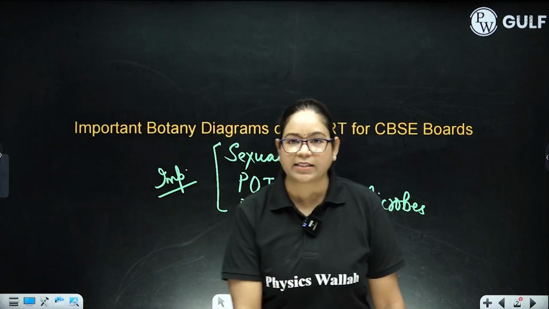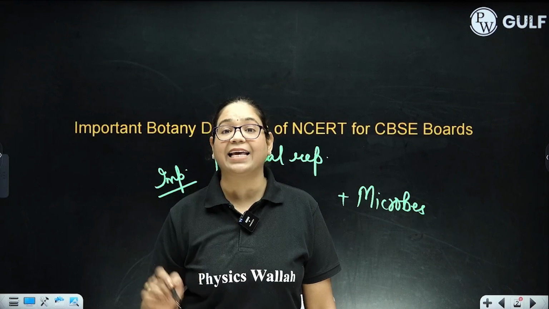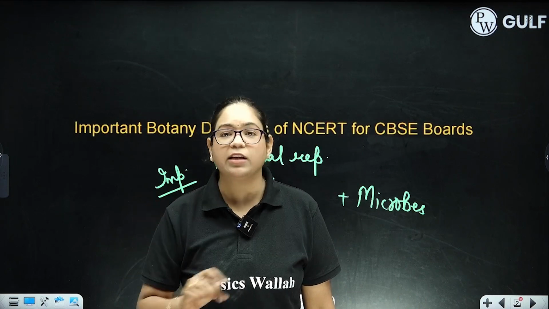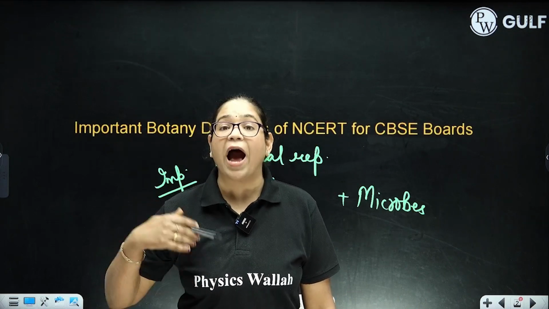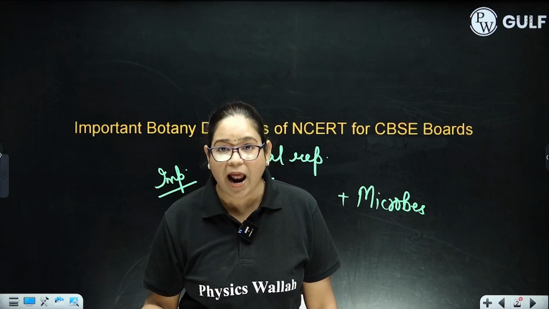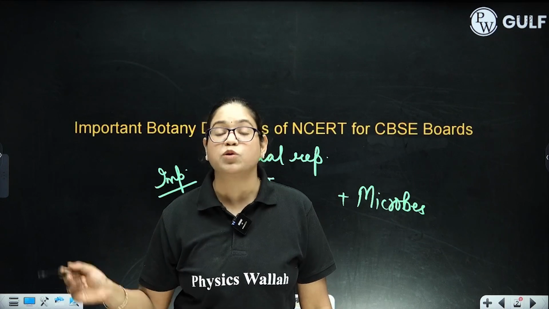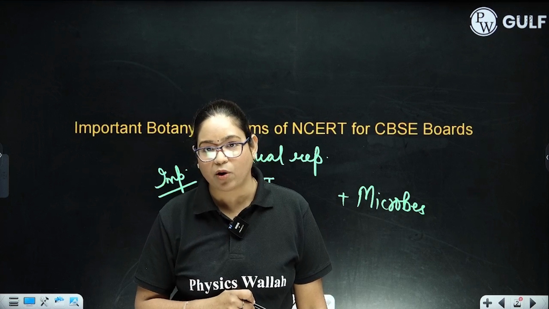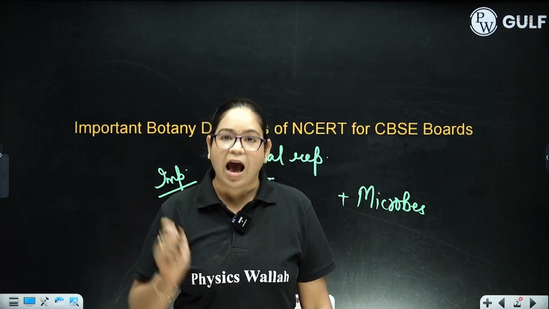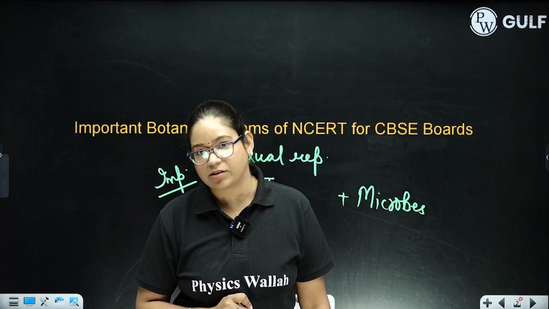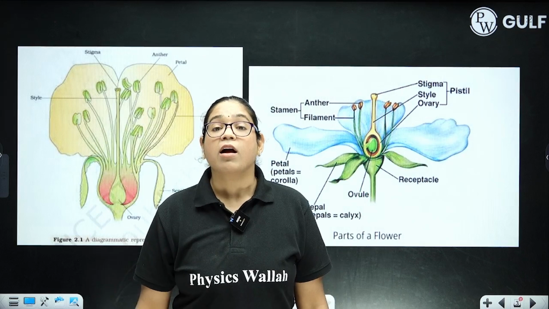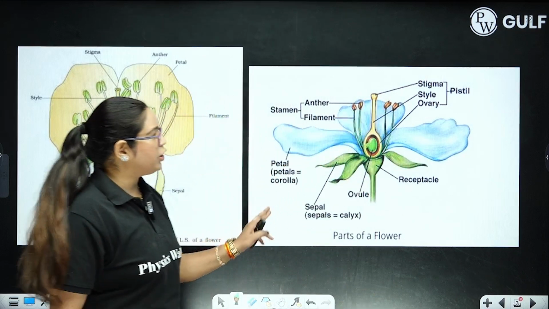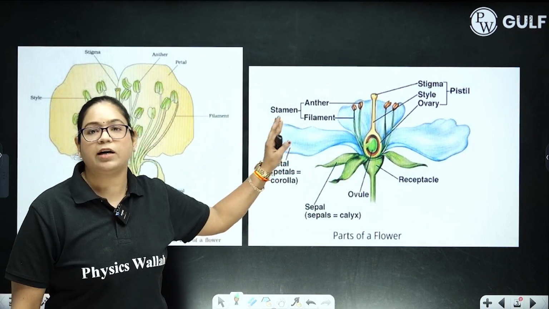In your board examinations, you will get diagram-based questions. It is for sure. So you have to revise and practice all the diagrams by making them in your notebook. All the labelings have to be done in your answers, and if any question comes for labeling, you should know which part denotes what.